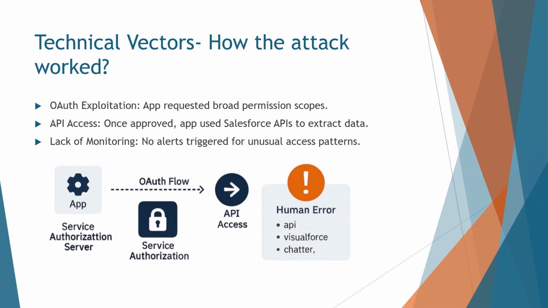And because there was no monitoring in place for unusual access patterns, no alerts were triggered. The system trusted the app because a human had trusted the attacker. The visuals here show a diagram of the OAuth flow and a snippet of the API calls or permission scopes, illustrating how the attacker moved through the system undetected.